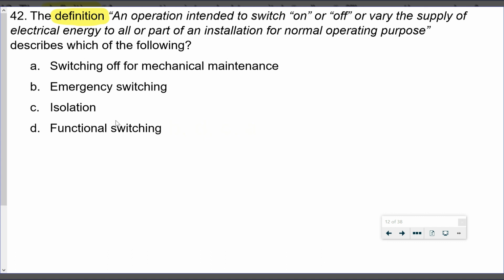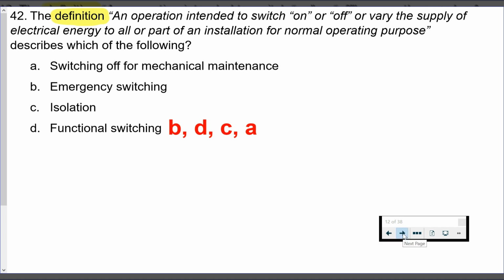I'm pretty sure we would be able to identify this one, but my answer route, if I was unsure, would be emergency switching, functional switching, isolation, and then switching off for mechanical maintenance, just because of the alphabetical order of the answers that have been provided.